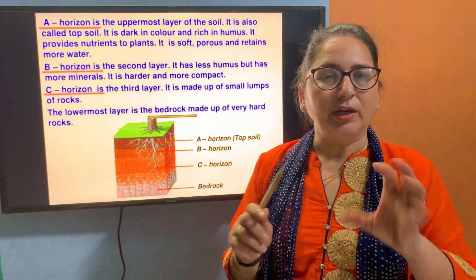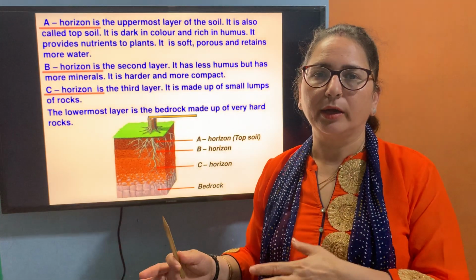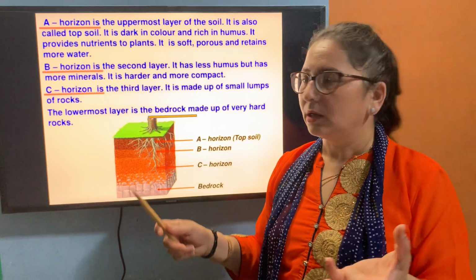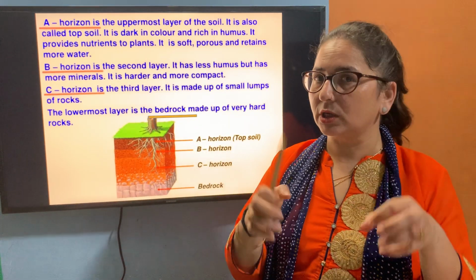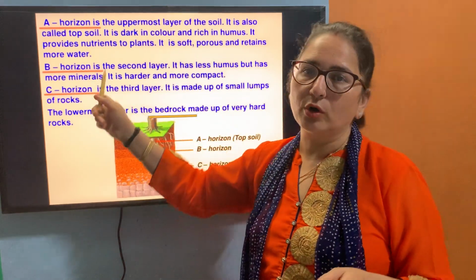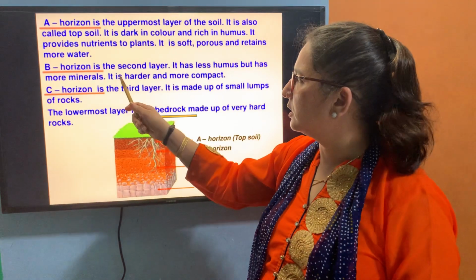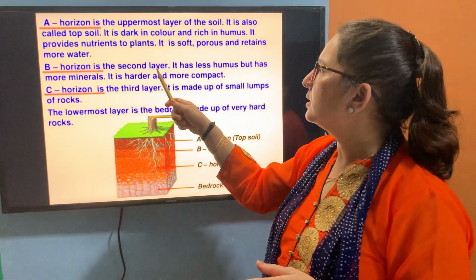Then it is very soft. अगर आपने देखा होगा आपके plants जितने भी आपके घर में हैं, gardening है, आप कहीं garden में भी देखते हो, तो it is very soft. Next, it has holes in it. That means it is porous. Holes होते हैं इसके अंदर and retains more water. Then we have the B horizon. B horizon is the second layer. Basically B horizon क्या है? It is the second layer.